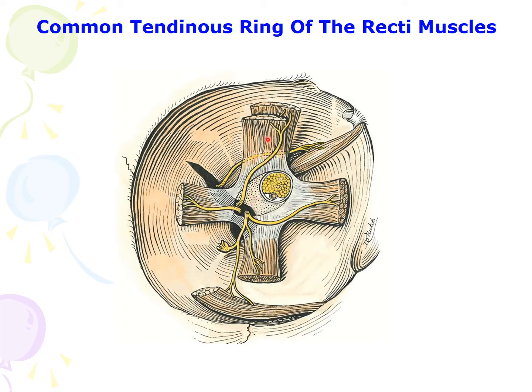This shows the 4 recti muscles arise from the common tendinous ring, which surrounds the optic canal and part of the superior orbital fissure. And